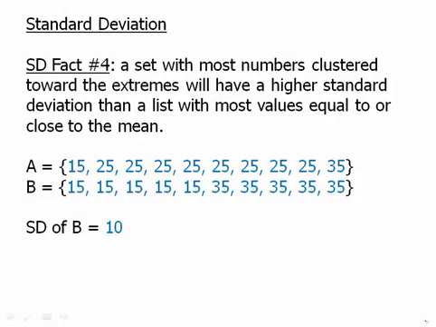In fact, if we thought in terms of a list of deviations, 8 of those 10 numbers have a deviation of 0. And so having a list with mostly zeros, that's going to bring down the value of the standard deviation. So we don't need to calculate what it is, but we certainly know it is less than 10. And again, when you're asked to compare standard deviation, rarely are you being asked to perform a calculation.